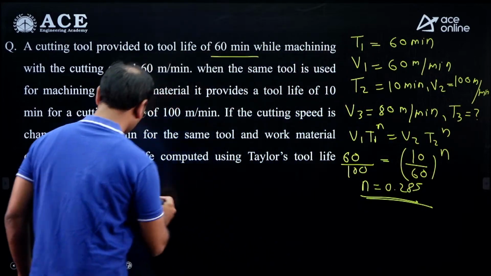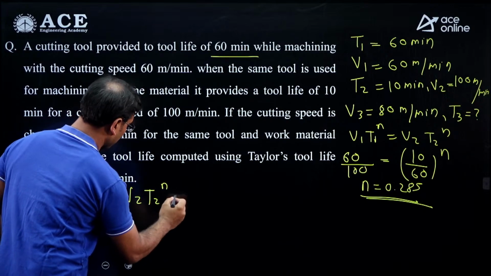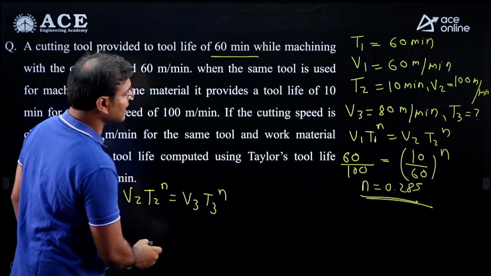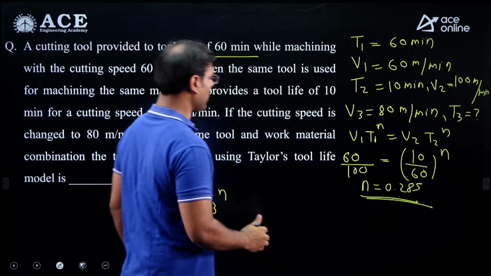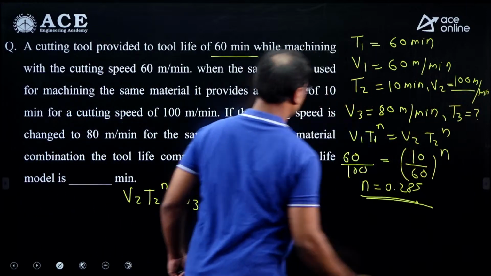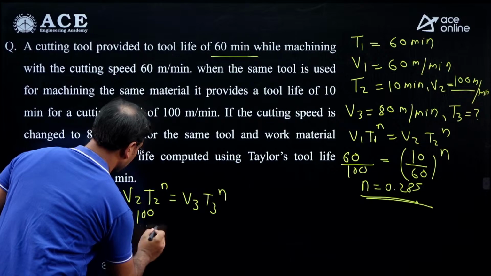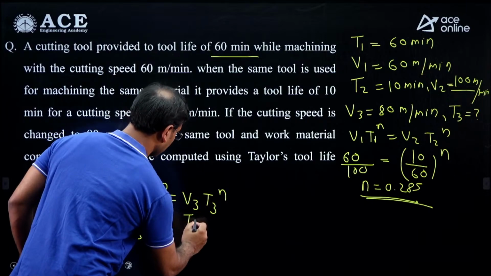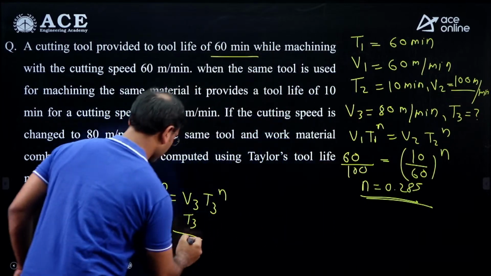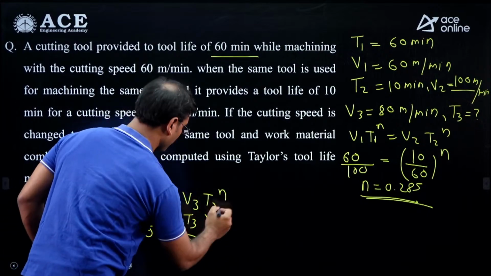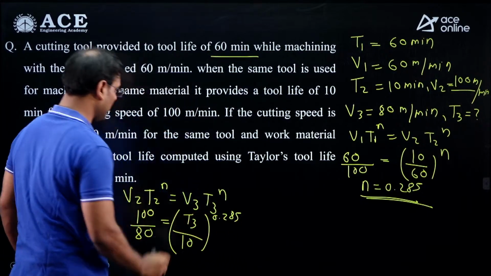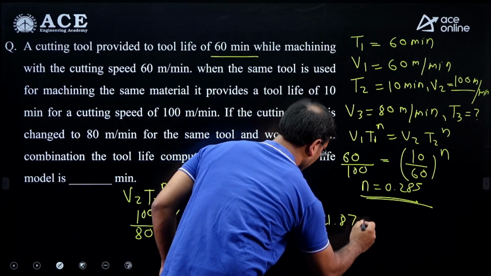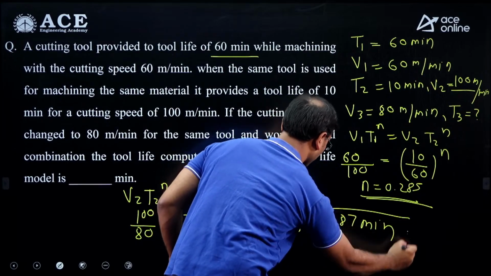Then I am writing here V2 T2 raised to n is equal to V3 T3 raised to n. Now again put all the values, V2 by V3. V2 is 100, so 100 by 80. Just check it once again, 100 by 80 is equal to T3 by T2. We have to calculate T3. T2 is 10 raised to n, and n is 0.285. Calculate the value of T3. The T3 will be 28.87 minutes. Very easy question, the easiest question on metal cutting.